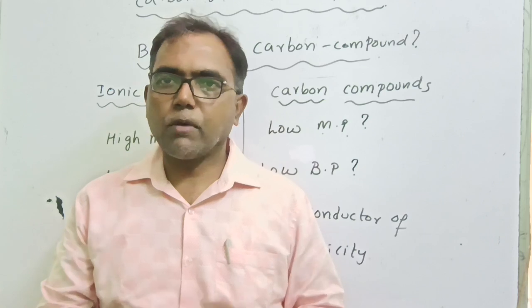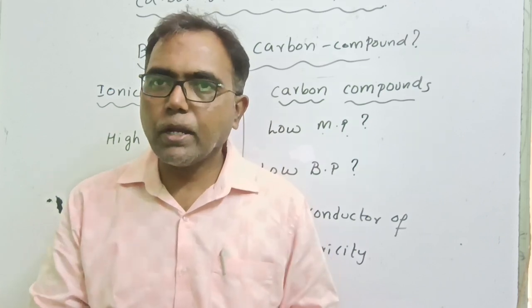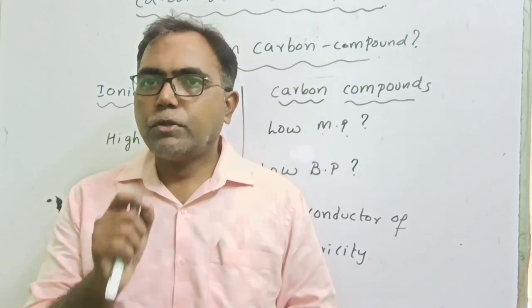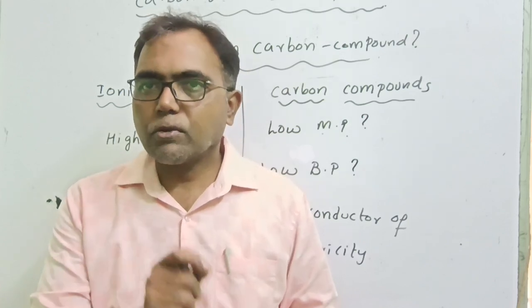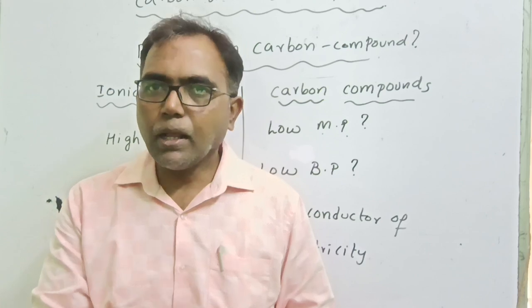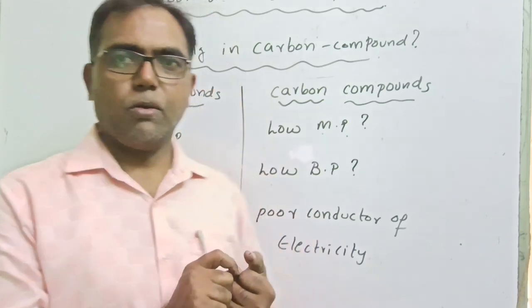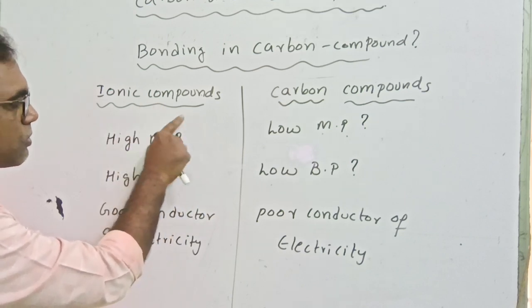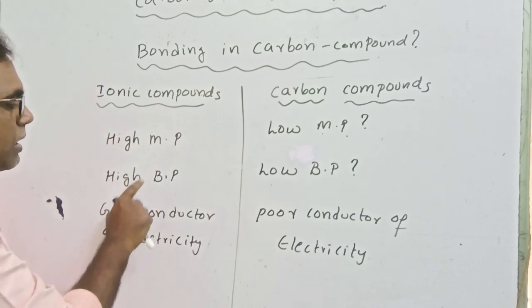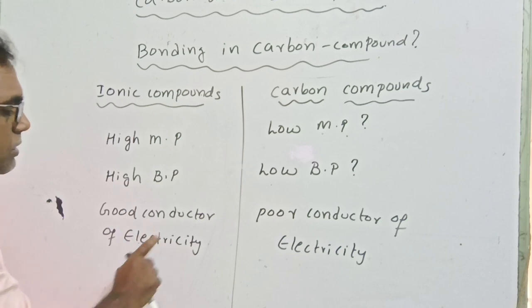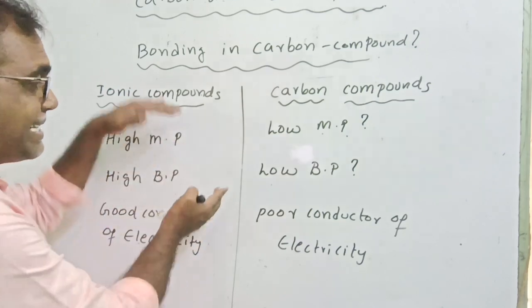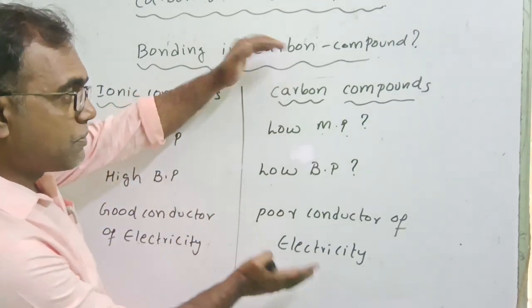Basically, ionic compounds have a high melting point, a high boiling point, and they are good conductors of electricity due to strong interaction between the ions. Due to the strong interaction between the ions, ionic compounds show a high melting point and high boiling point, and they are good conductors of electricity in aqueous medium. So this data was compared with carbon's compounds.